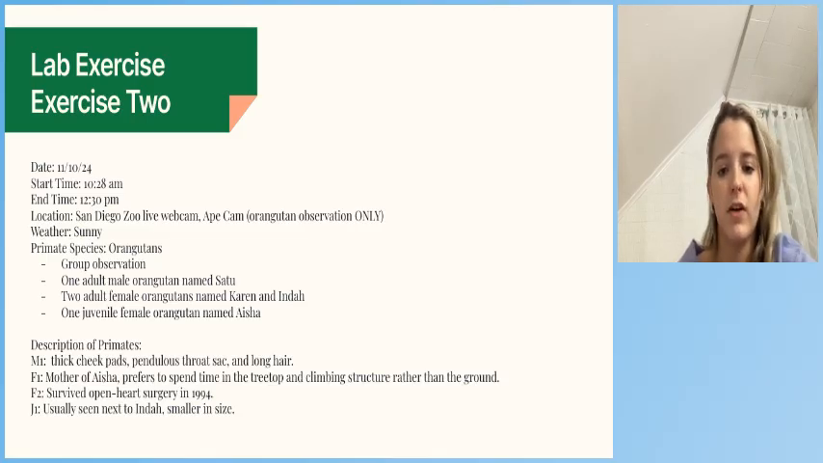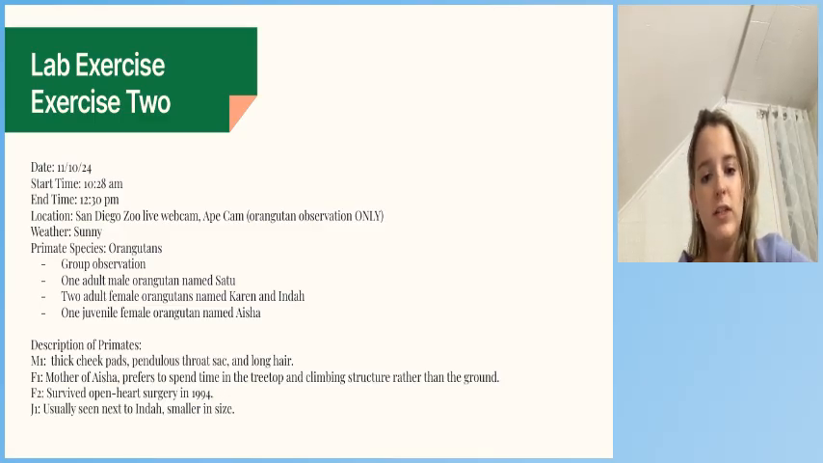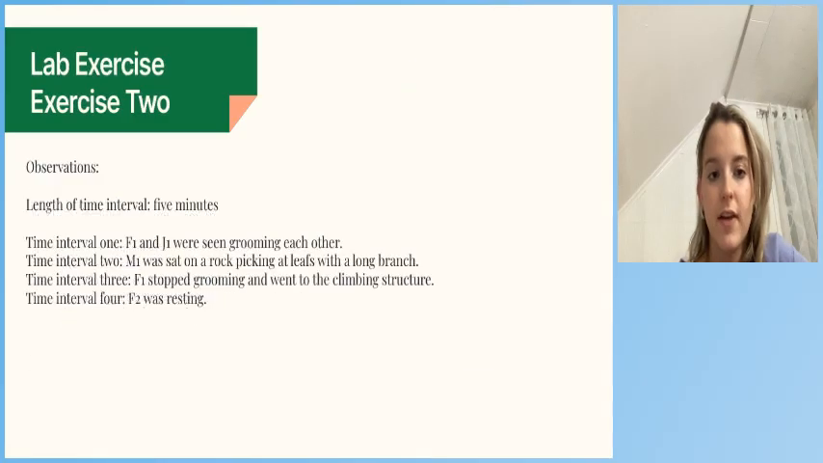She prefers to spend her time in the treetops and climbing structures, which I saw when I observed. F2, you can't really see a scar because of her hair, the orangutans have very long hair, but she survived open heart surgery in 1994. And juvenile 1 is usually next to F1, and you can tell because they're always closely together, and obviously she's smaller in size.